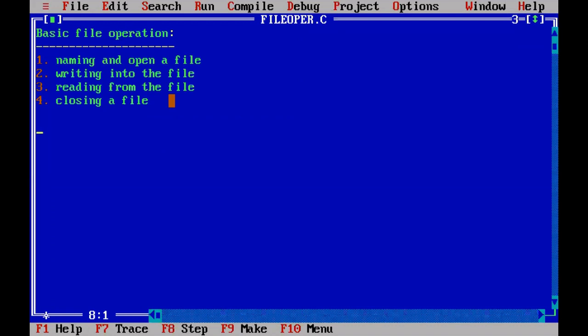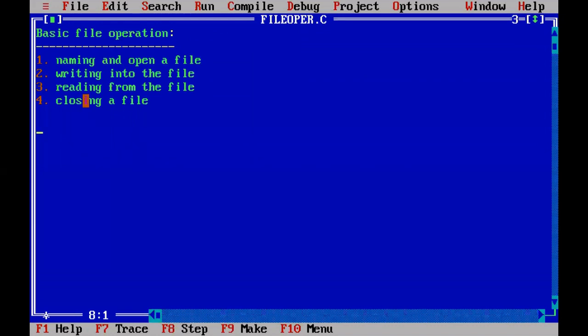In all operations, for opening and naming a file, for the writing operation, for the reading operation, and for the closing operation, we are going to use a set of functions. Whatever operations you do on a file, we will use the predefined or inbuilt functions of the C language to perform these opening, writing, reading, and closing operations. Just as we use the printf function for printing and the scanf function for inputting data, in the same way we will use the existing functions.